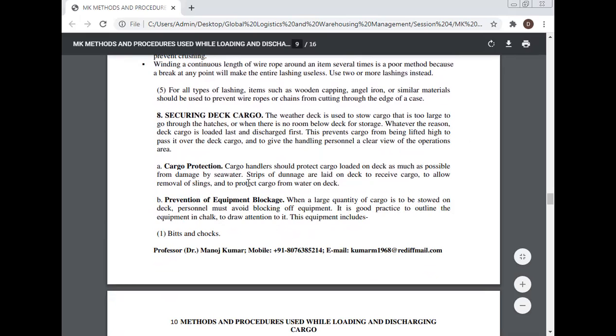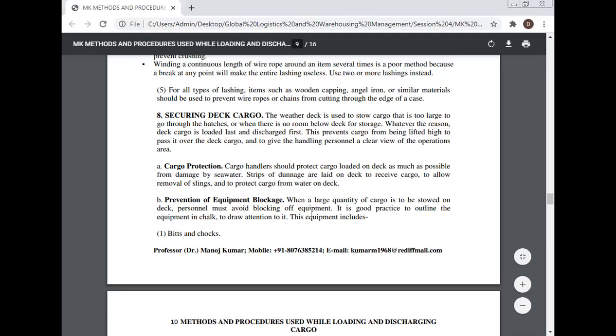Cargo protection. Cargo handlers should protect cargo loaded on deck as much as possible from damage by seawater. Strips of dunnage are laid on deck to receive cargo, to allow removal of the slings, and to protect cargo from water on the deck.